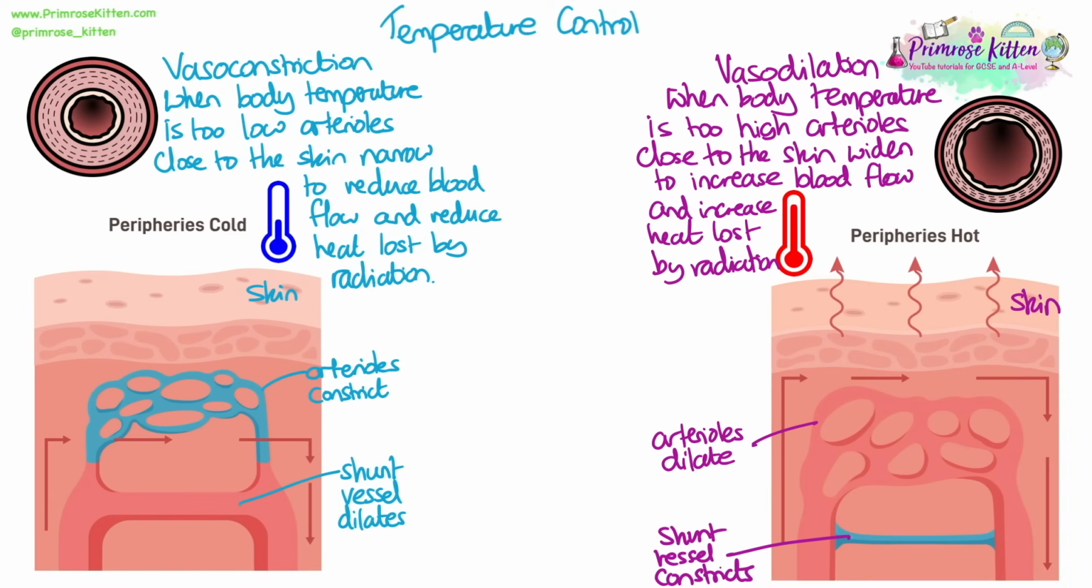Vasodilation is when the body temperature is too high, arterioles close to the skin widen to increase blood flow and increase heat loss by radiation. So here this time we've got the skin. You can see that the arterioles close to the skin are dilating, so more blood is flowing up and through those arterioles, which are then closer to the skin, so more heat can be lost through radiation. The shunt vessel is constricted or narrowed, so less blood flows through there, which means more blood is diverted up and through the capillaries under the skin. So the shunt vessels are just two vessels that help to direct blood flow either to or from the arterioles or the capillaries under the skin.